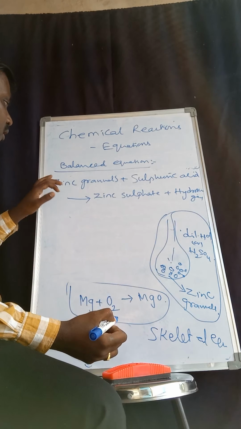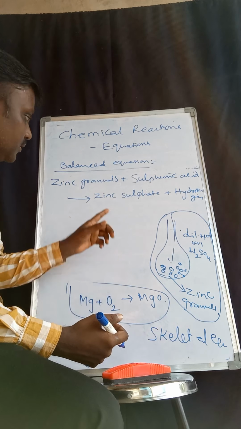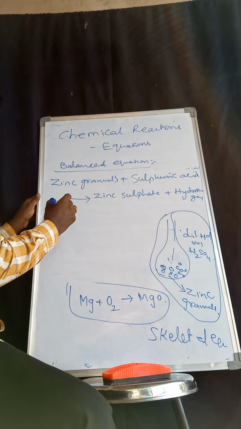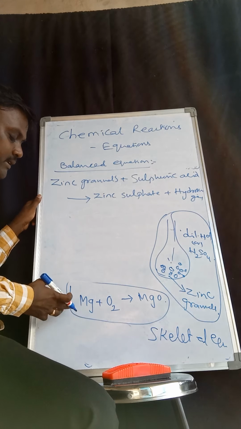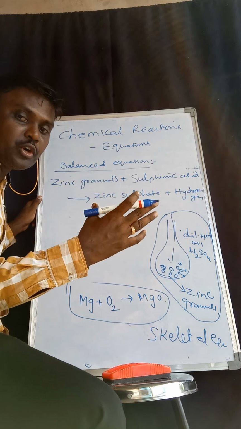What type is this? This is the word equation type. And in symbols, it is still shorter.